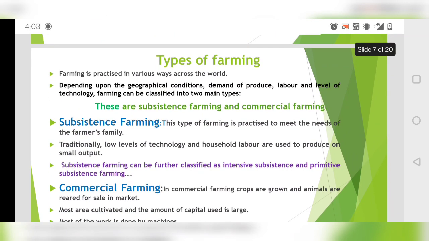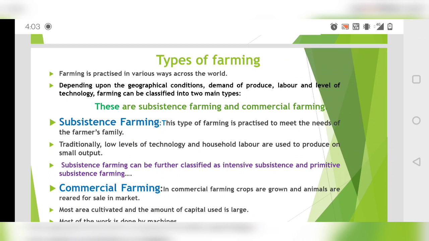So first of all, what is the basis of types of farming? Geographical condition, demand of produce, labor, level of technology, all these bases will be taken care of when we divide farming into two broad categories: subsistence farming and commercial farming.